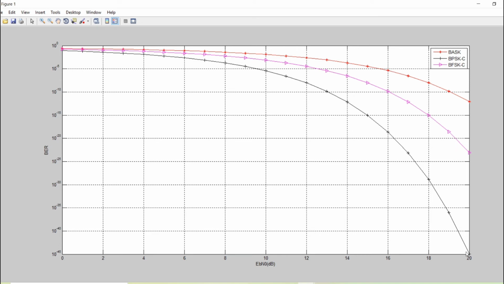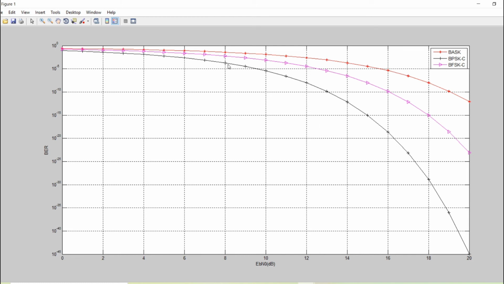Similarly, for the same 20 decibels, you can see it is around 10 to the power minus 24 for the BFSK signal, and it is 10 to the power minus 12 or minus 13 for BASK. So you can imagine what kind of errors we can have if we use BASK, BFSK and BPSK.